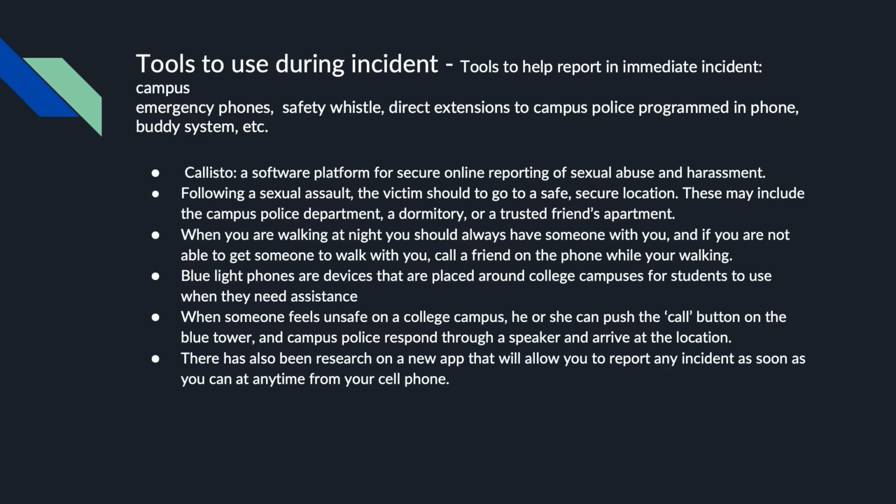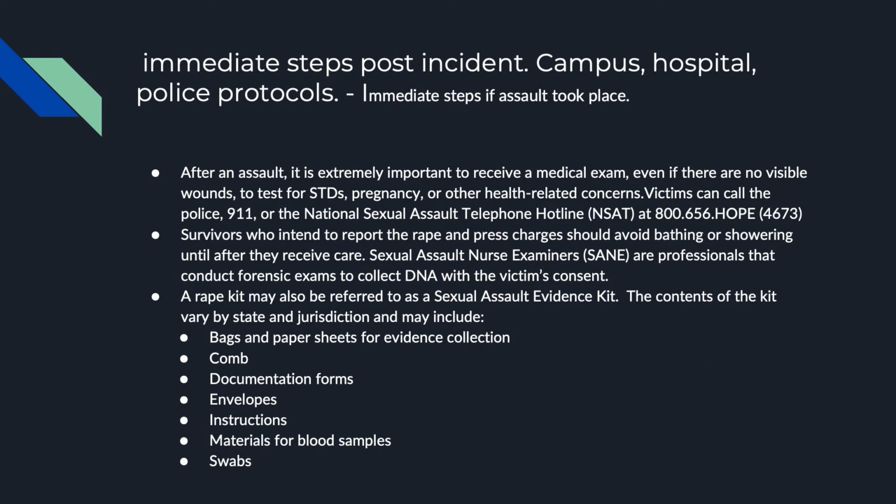Blue light phones are devices that are placed around college campuses for student safety. You can use those in any case for assistance. Do not walk in unlit areas at night. There has also been research on a new app that will allow you to report any incident as soon as you can, at any time, from your cell phone. I would also ask your college to see if there are any apps available to use.